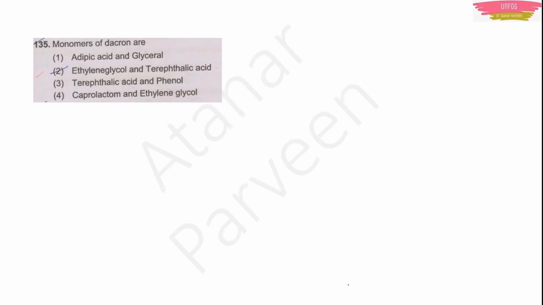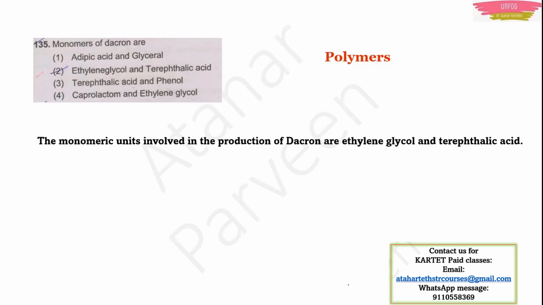Next question. Monomers of Dacron are. This is also from Polymers. They have given 4 options. Actually, the monomeric units involved in the production of Dacron are ethylene glycol and terephthalic acid. Means option 2 will be the right answer: ethylene glycol and terephthalic acid.